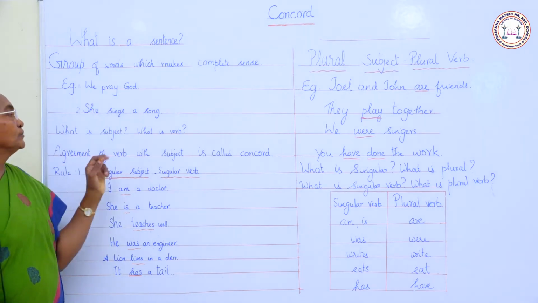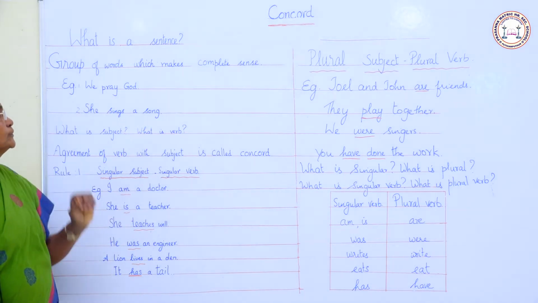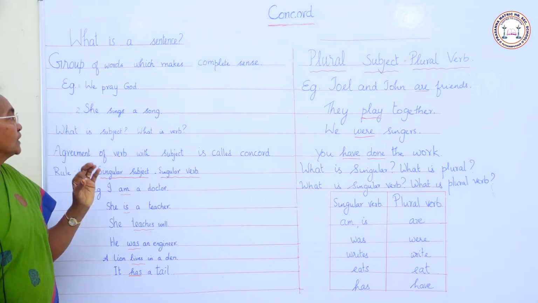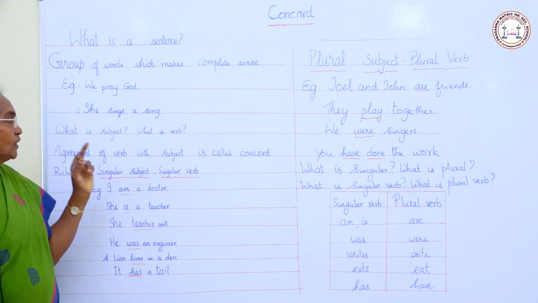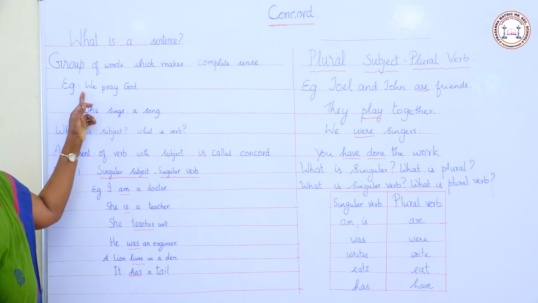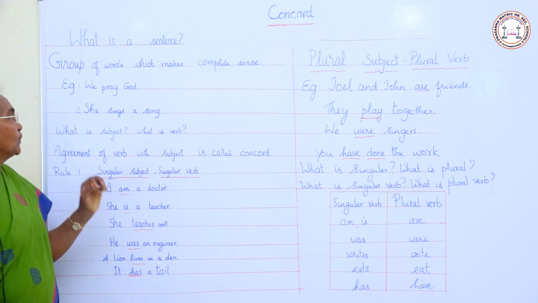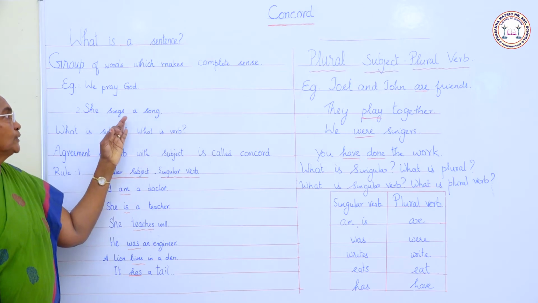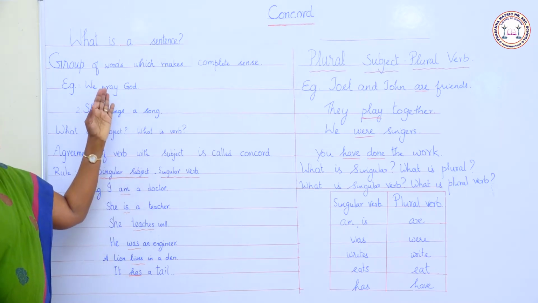We pray God. She sings a song. We find a subject and a verb in a sentence. What is the subject and what is the verb? The person about whom we are talking is the subject, and what the subject does is called the verb. What is the subject here? We. We is the subject here, and she is the subject here. What does she do? She sings a song. So, this is the verb. We pray God. So, pray is the verb here.